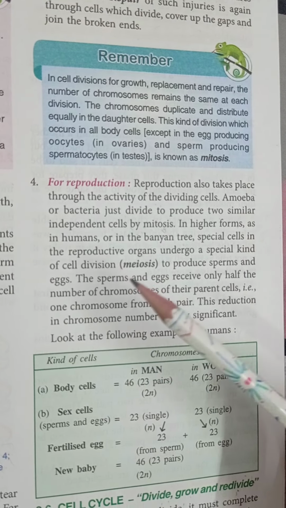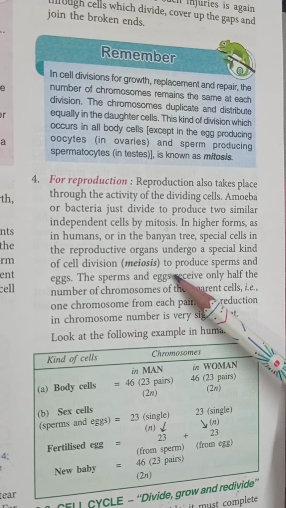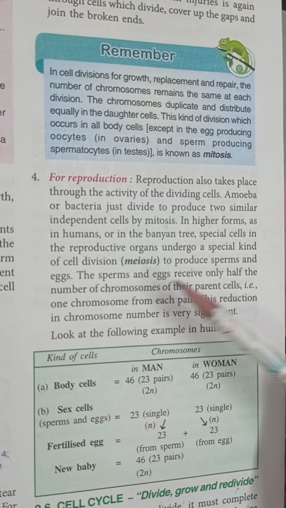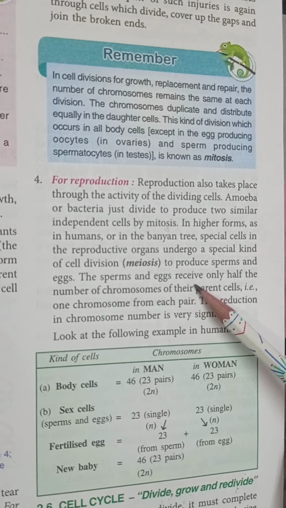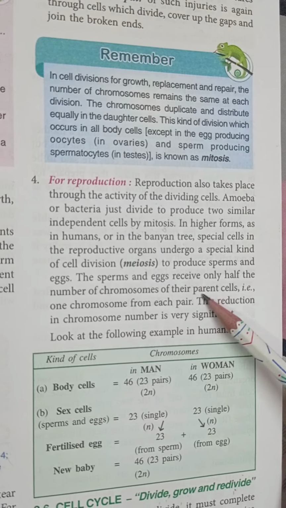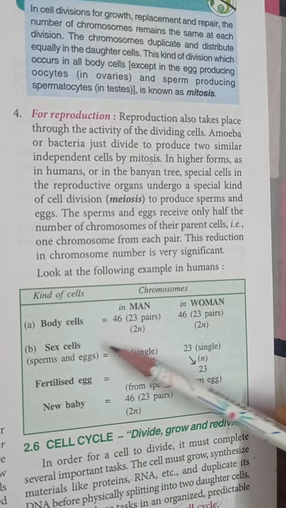Now this process of meiosis produces new reproductive cells, and these are known as sperms and eggs. Now these sperms and eggs receive only half the number of chromosomes of their parent cells. Now students, this will be clear from this diagram.